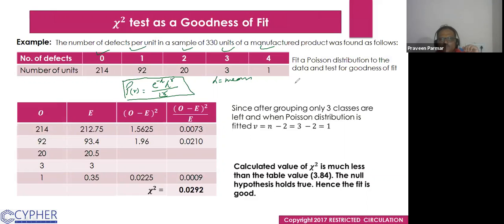So we multiply: 0 into 214 is 0, 1 into 92 is 92, 2 into 20 is 40, 3 into 3 is 9, and 4 into 1 is 4. The total is 145, divided by 330.